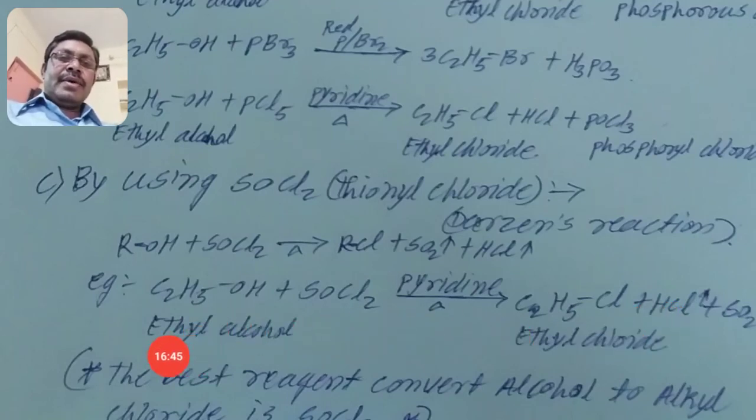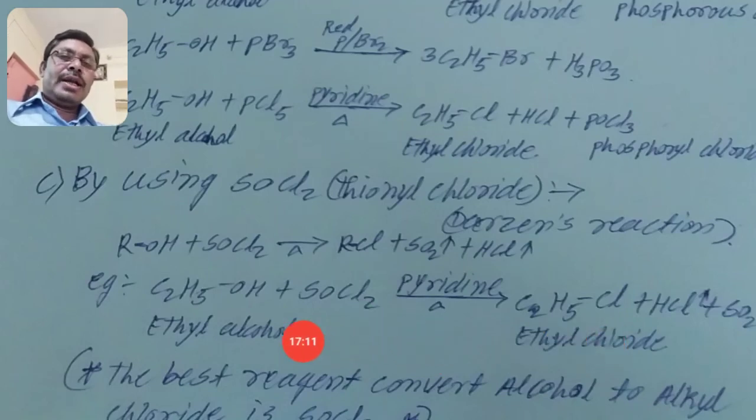See here, when ethyl alcohol reacts with thionyl chloride in presence of pyridine, we get ethyl chloride. That means substitution of one OH group by one chlorine atom. Then there remains SOCl. That means one chlorine is substituted, and only one chlorine remains.